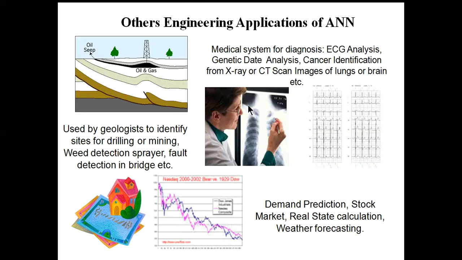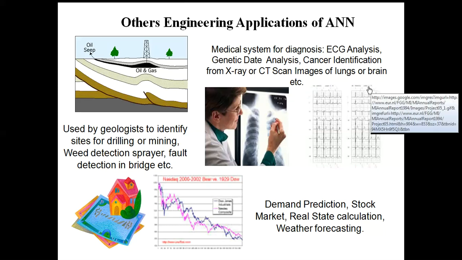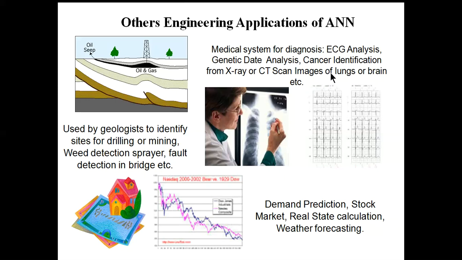In severe cases, the lung is drastically infected by COVID or coronavirus. So if you can get those images, you can use an artificial neural network for classification, to decide whether a person is infected by COVID-19 or not. Similar things are applicable for other types of cancer, like lung or brain cancer.